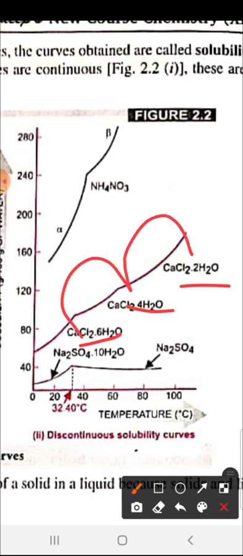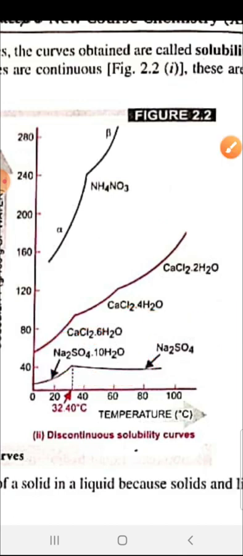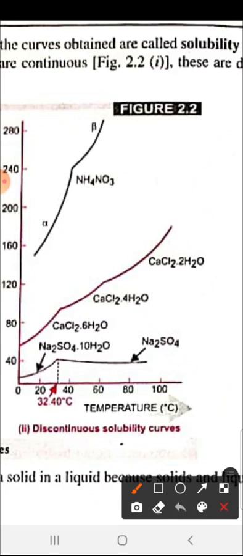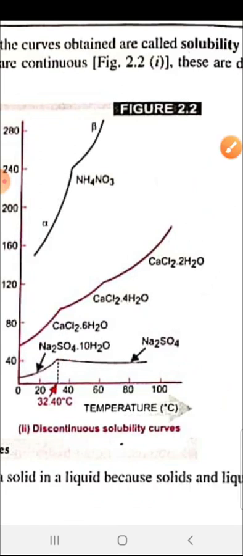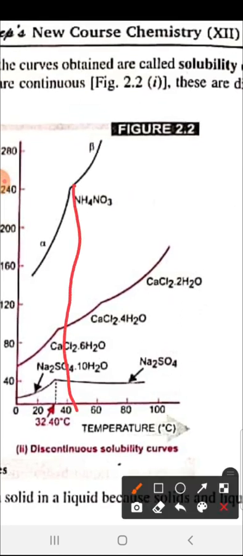The third one is Na2SO4.10H2O, which converts from a hydrated form to an anhydrous form. The temperature we give is used to convert one form to another, and the temperature at which one form of the substance changes into another is called the transition temperature.